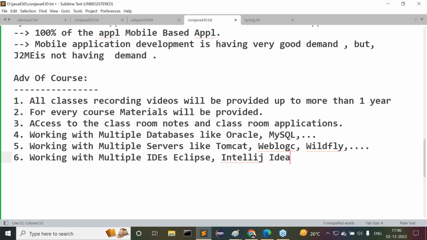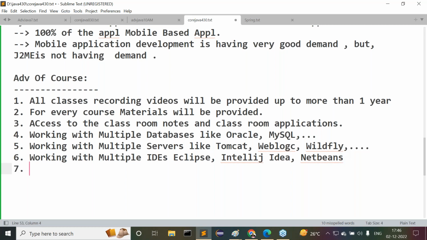We are going to use that. Then after that, NetBeans. But NetBeans is not possible at core level. If you want to use NetBeans, we require the Maven tool. Maven will be covered from frameworks onwards, not at core and advanced level. At the frameworks level, we are going to discuss Maven. But anyway, Eclipse, IntelliJ IDEA, NetBeans, and so on. These many IDEs we are able to get.